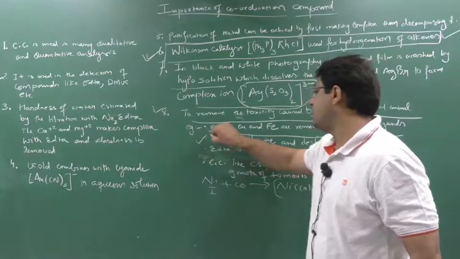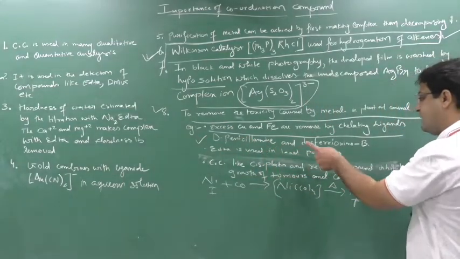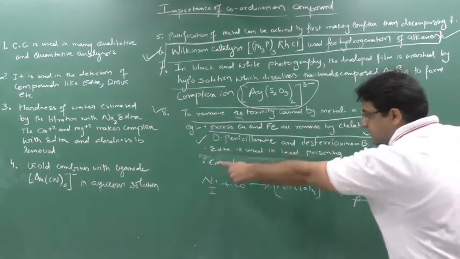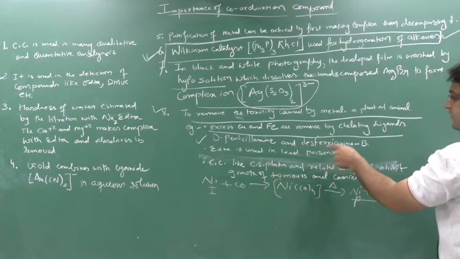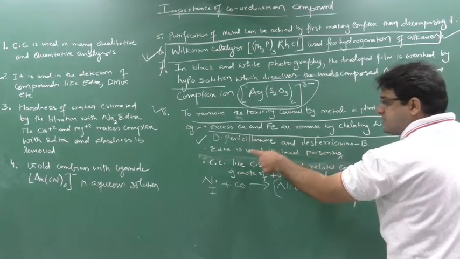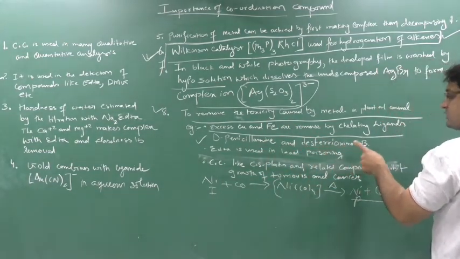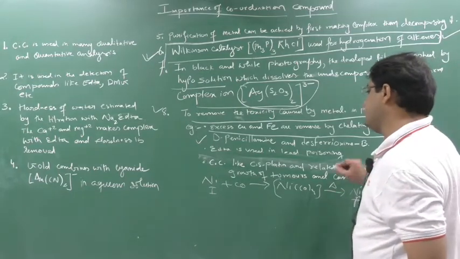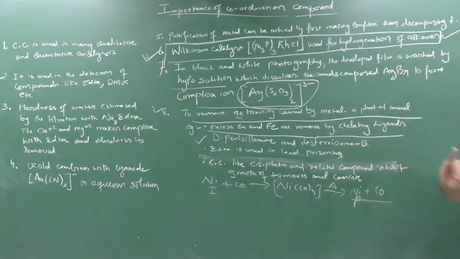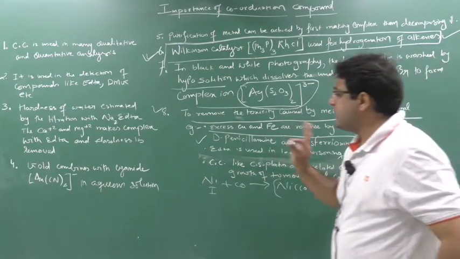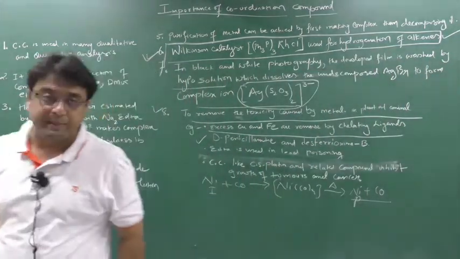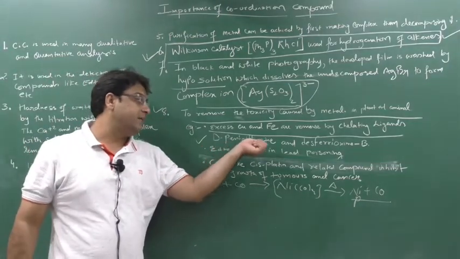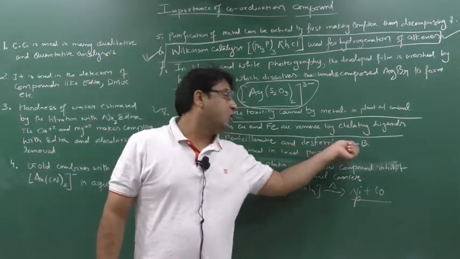Example, this is very important: D-penicillamine and desferrioxime B are used to remove the excess copper and iron if it is present in your body. So see, these tablet names are important to remember. First is D-penicillamine and desferrioxime B.